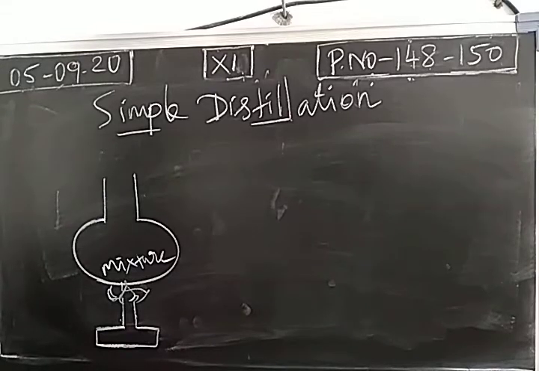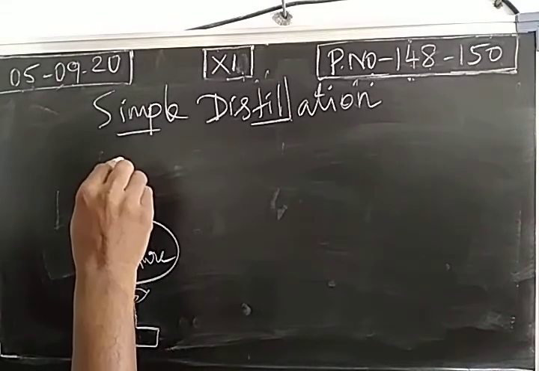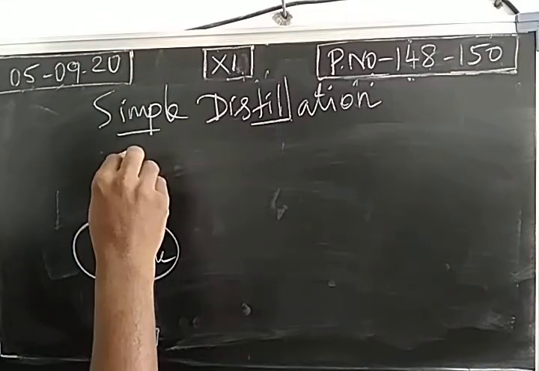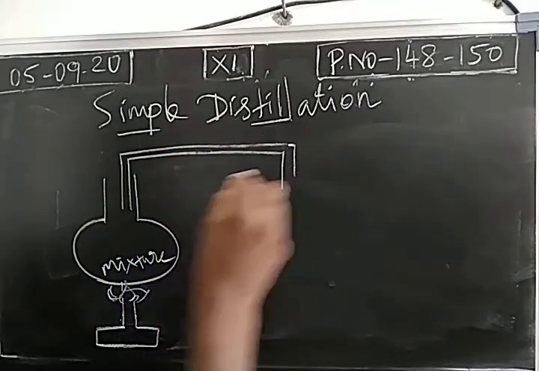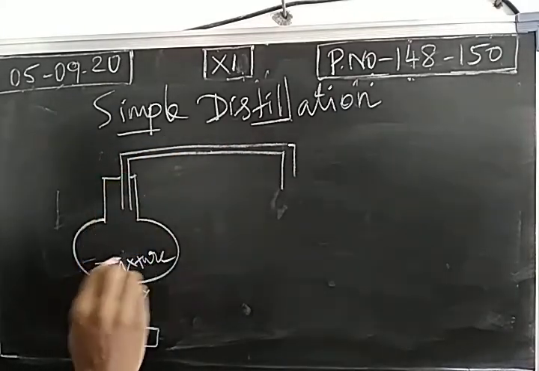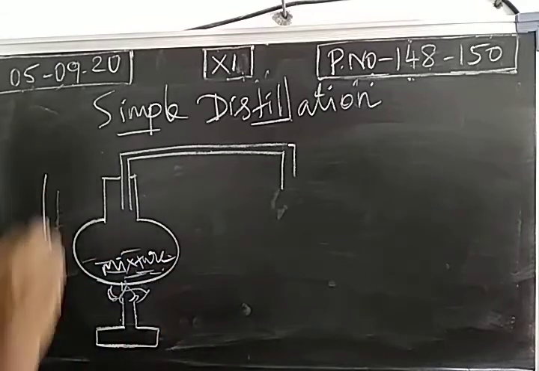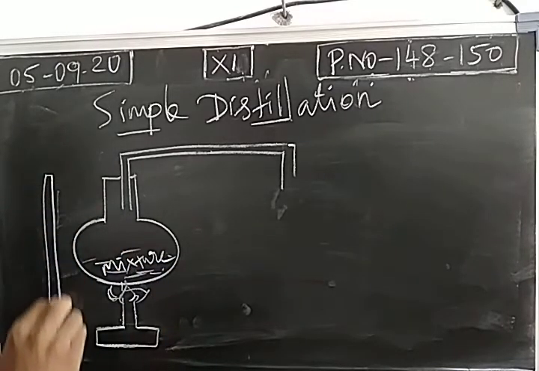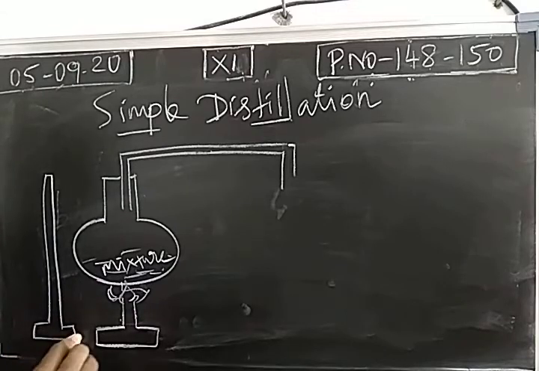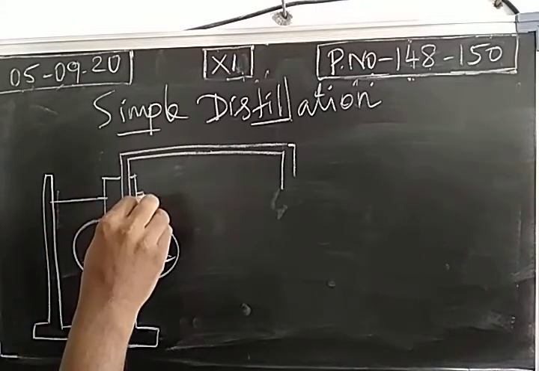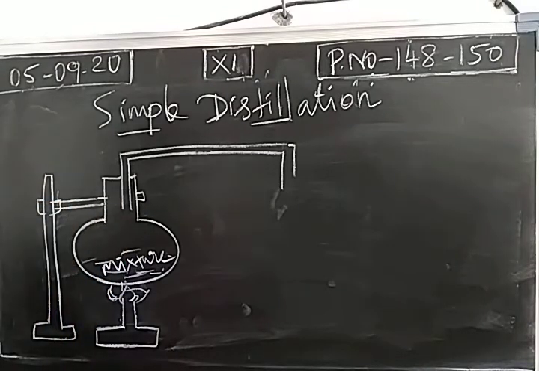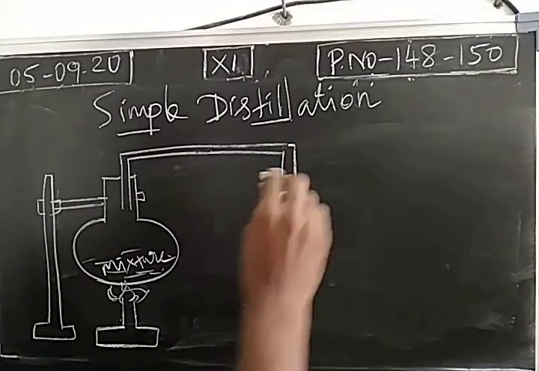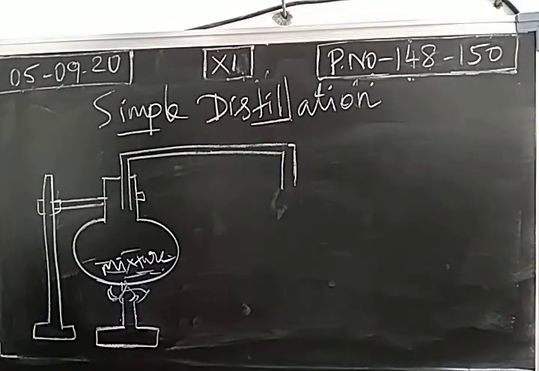This is called a distillation flask. First, the distillation flask is fitted with a stand. At the bottom we have a Bunsen burner.